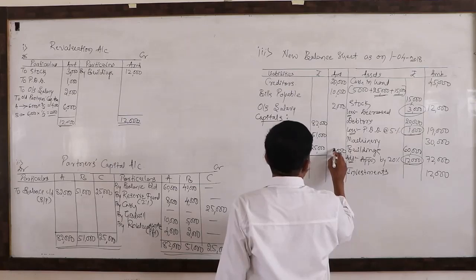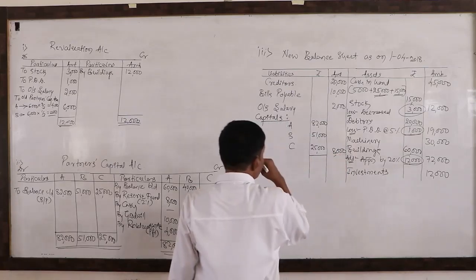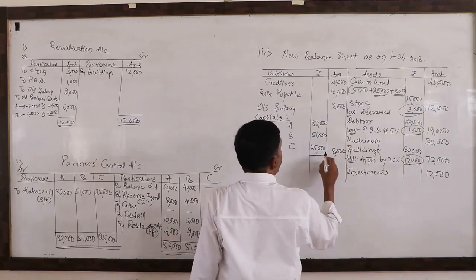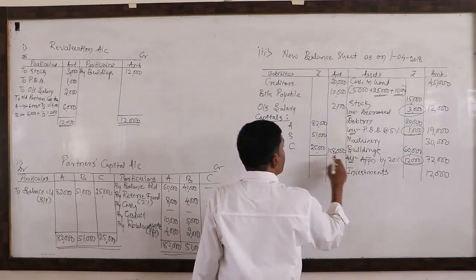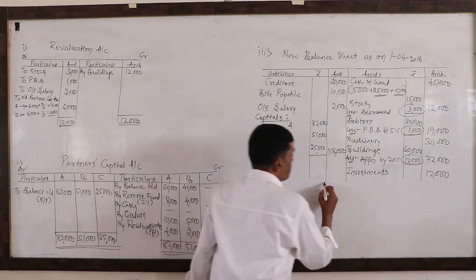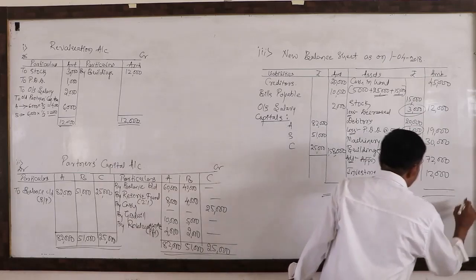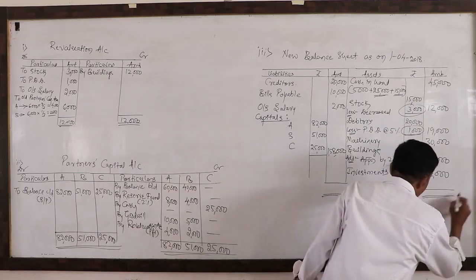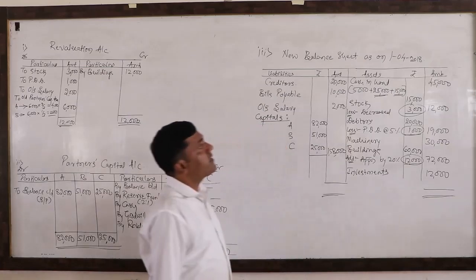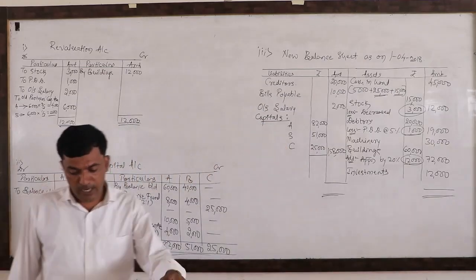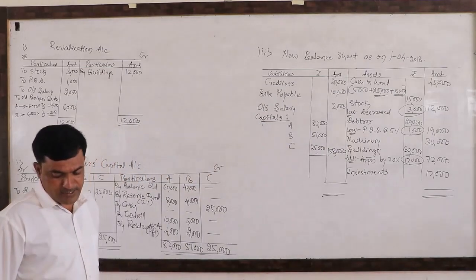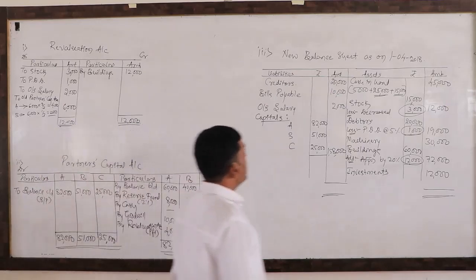6 plus 2, 8. 7 plus 8, 15. 1,58,000. So make the total of both the sides. If both the sides totals are the same, now your problem is accurate. My total is 1,90,000.